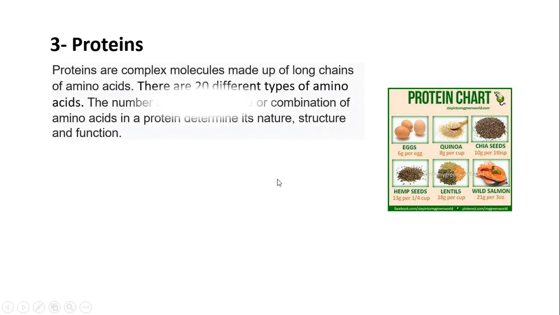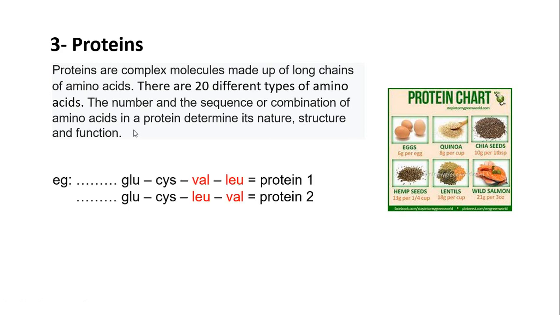Now, proteins. Proteins are complex molecules made up of long chains of amino acids. There are 20 different types of amino acids. The number and the sequence or combination of amino acids in a protein determine its nature, structure, and function. Here we have protein 1 and protein 2, where the sequence of amino acids inside these two proteins differs.